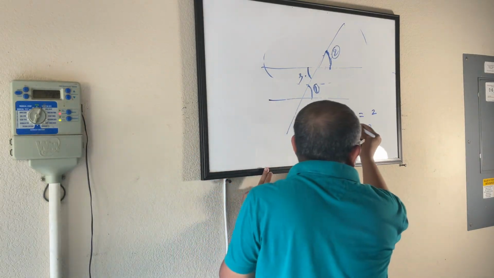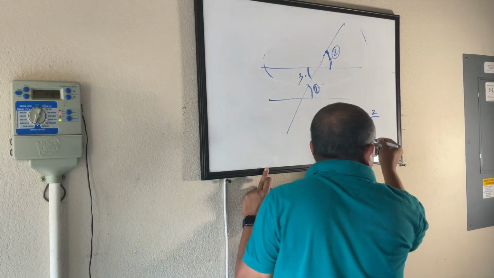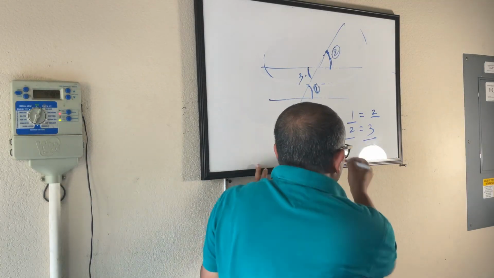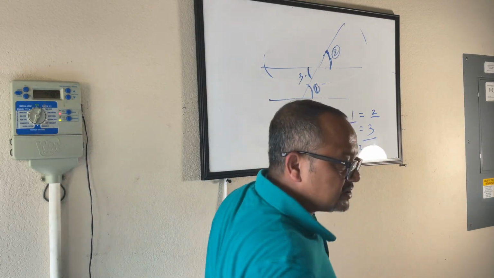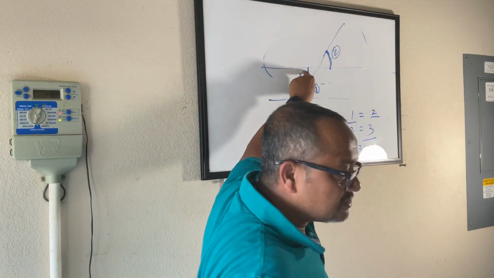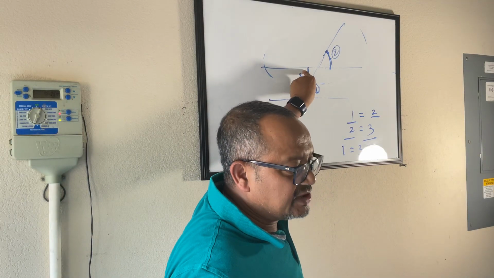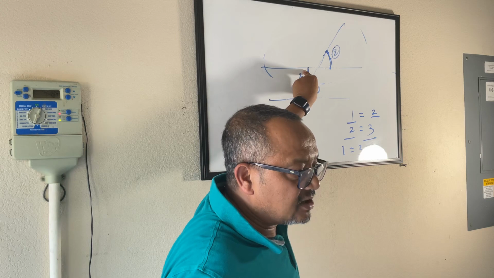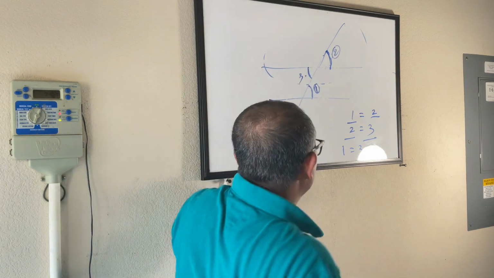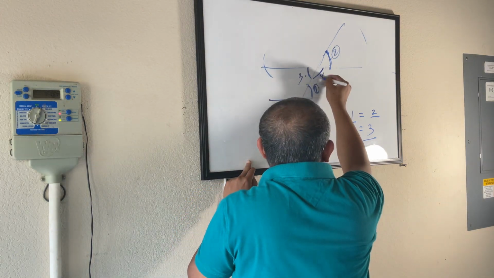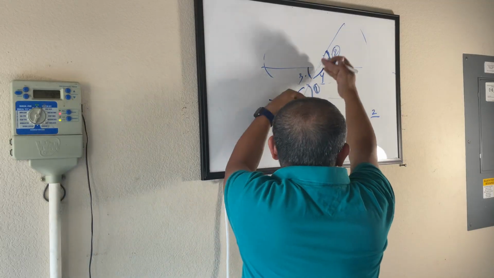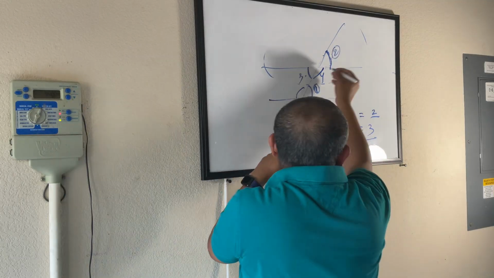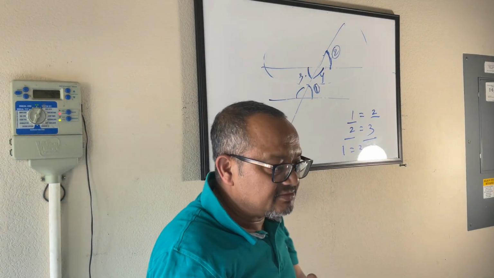That means if 1 is equal to 2, and 2 is equal to 3, then 1 is also equal to 3. Opposite internal angles in a parallel line are the same. That means if this is 4 and this is 5, again they are also internal inside the two parallel lines and they are opposite. They are also the same.